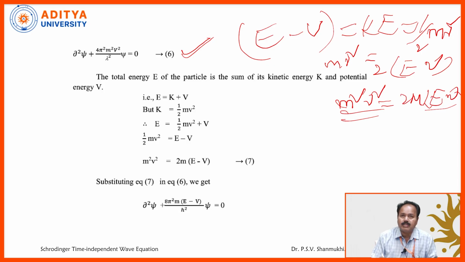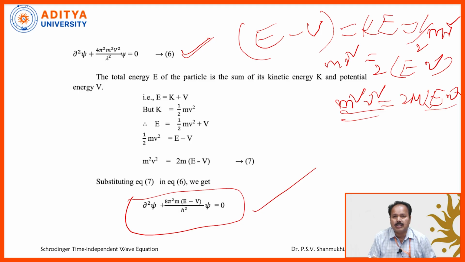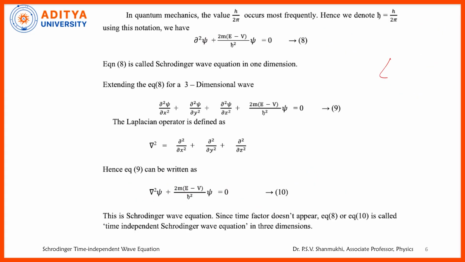So this m square V square you substitute there, automatically we get dou square psi is equal to 8 pi square m into E minus V by h square into psi is equal to 0. We get like this. Of course, you can also mention dou square psi by dou x square in case of one dimensional system. So this is the Schrodinger time independent wave equation in case of one dimensional system.